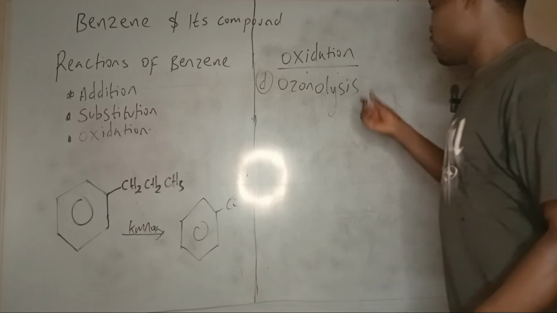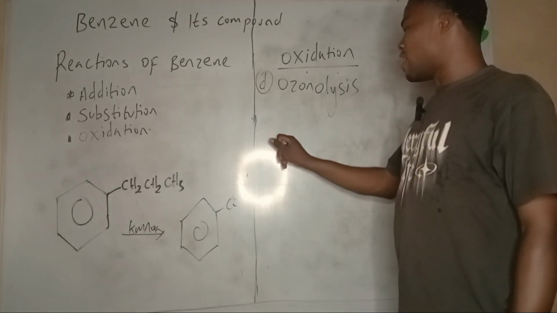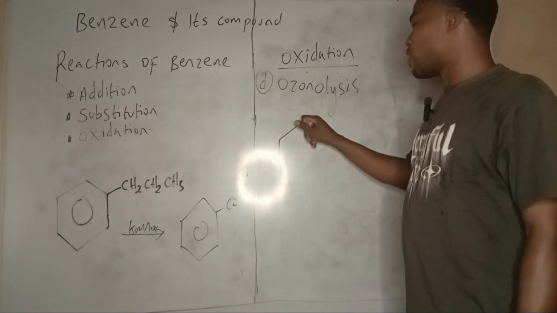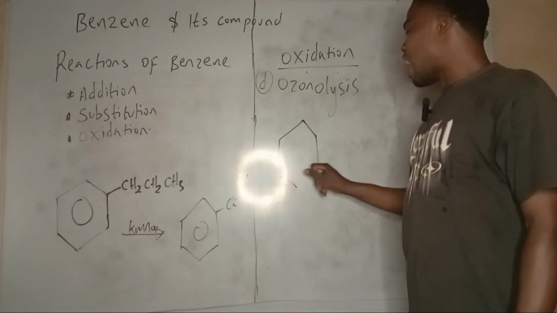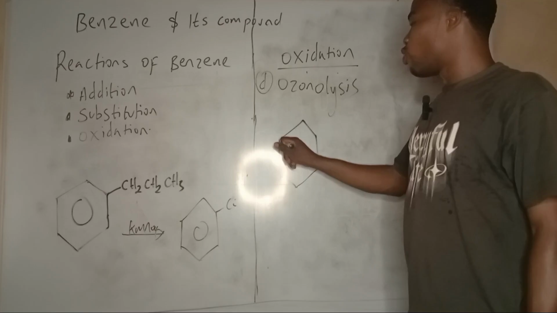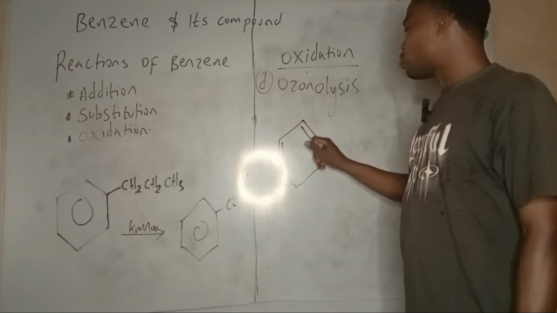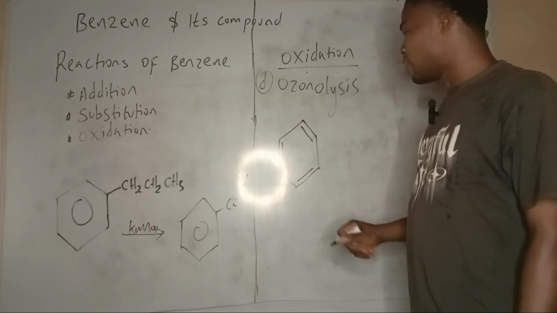What do I mean? I would not like to talk about the mechanism, but I'll go half a step. I would like to show benzene from this angle so you understand it better.